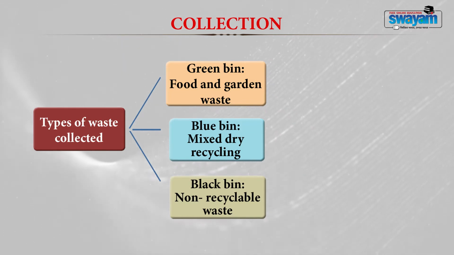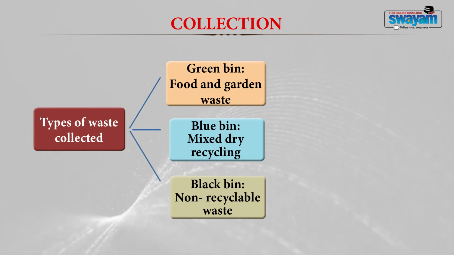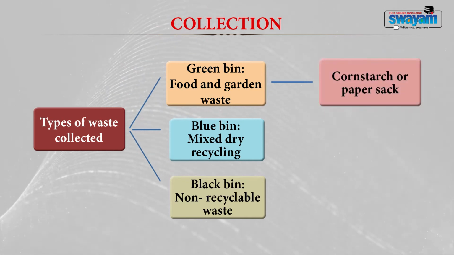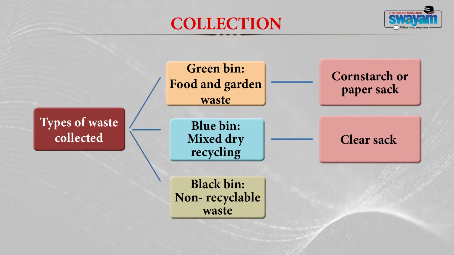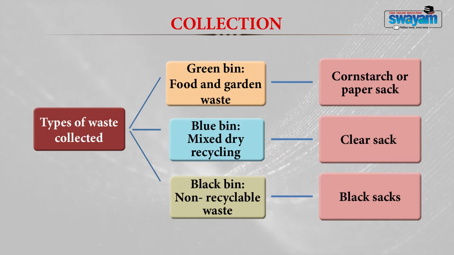Blue bins are used for the collection of mixed dry recycling, and black bins are used for the collection of non-recyclable materials. Normally, for the green bins, paper sacks are used, for blue bins clear sacks are used, and for black bins black sacks are used.